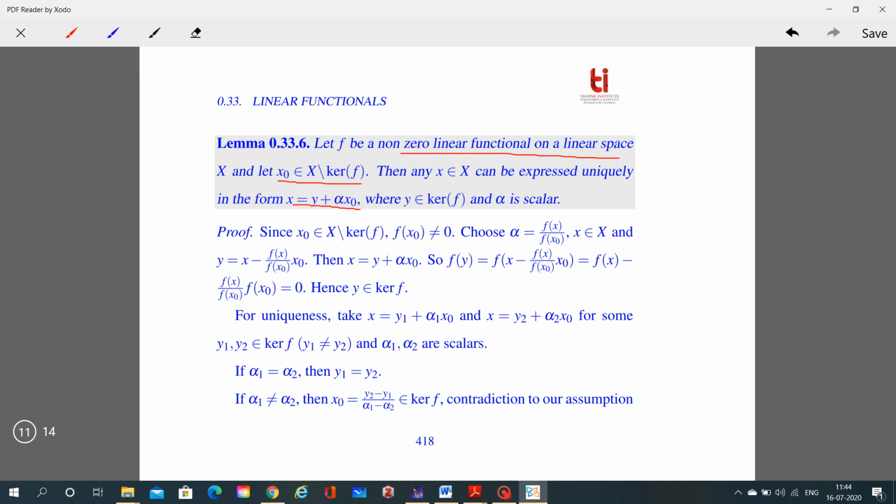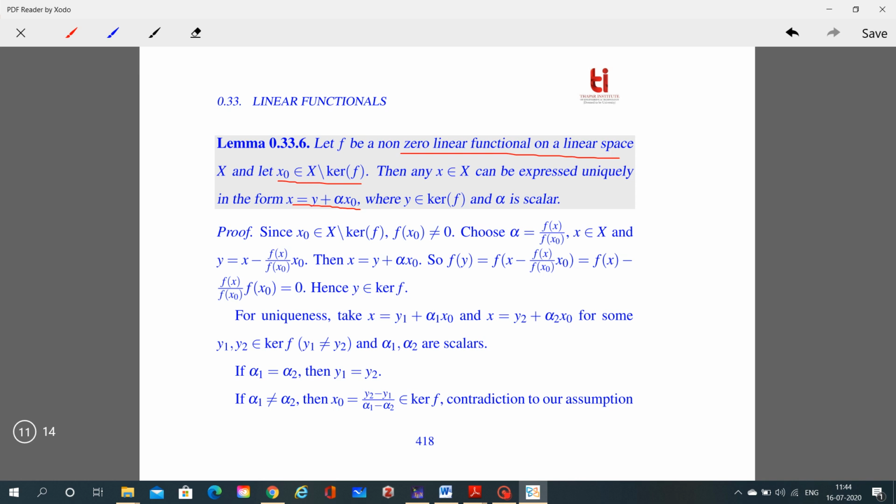Now since x naught belongs to X minus kernel of f, we have f of x naught is non-zero. So choose alpha equal to f of x over f of x naught, where x belongs to X, and y equal to x minus f of x over f of x naught into x naught. By rearranging, we have x equal to y plus alpha times x naught, with alpha equal to f of x over f of x naught.